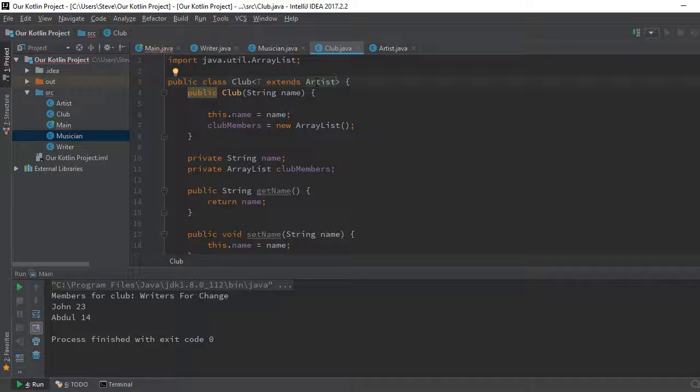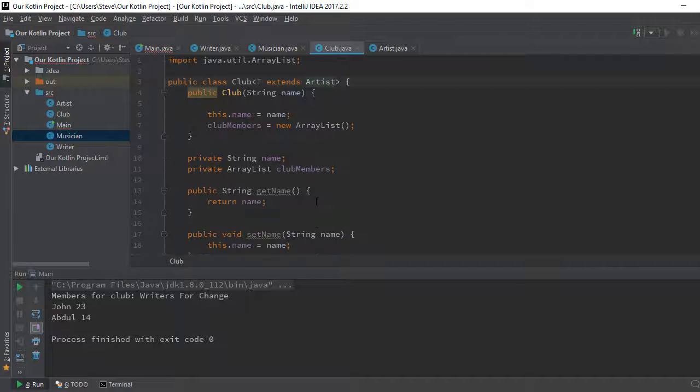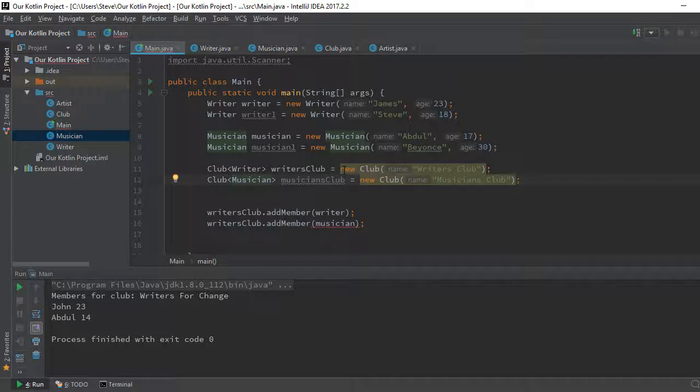An artist. But if we don't give any type, it accepts what? Only artist. So it could be a musician or a writer. But if we give the type, which is either a writer or a musician, then it accepts only musicians here. You see, the type of the object we're going to be accepting here will be of type T. So we don't know what this T would stand for, but we know it will stand for something, right? So here we are saying this T should be writer.